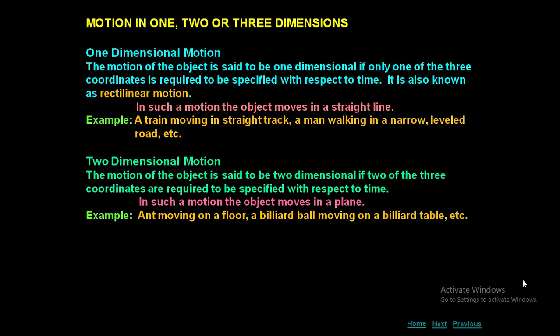And moving on a floor. Floor means you have two axes. One is length and breadth. A billiard ball moving on a billiard table. Even the billiard table has a rectangular shape. So it has both length and breadth. So two dimensions are required, etc.